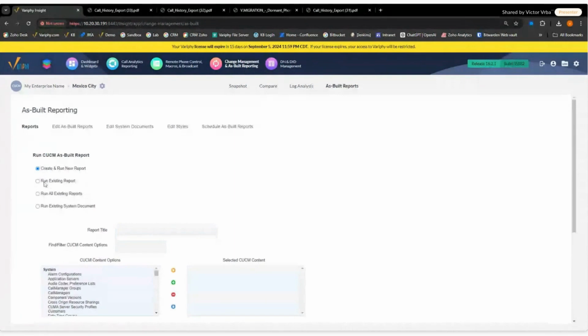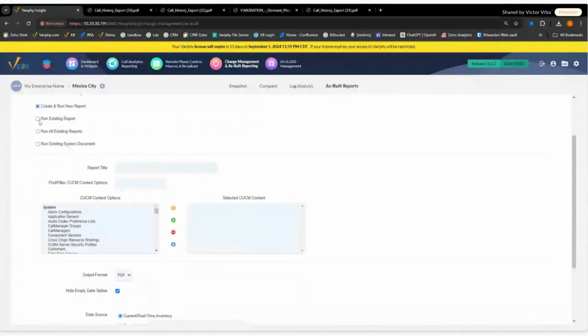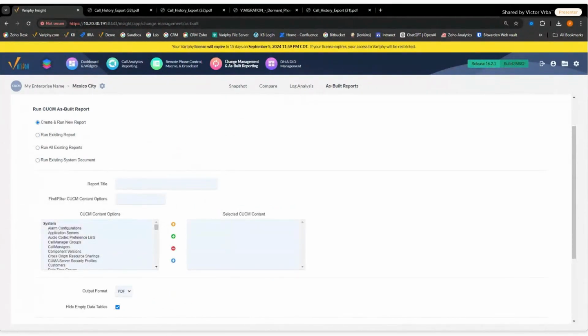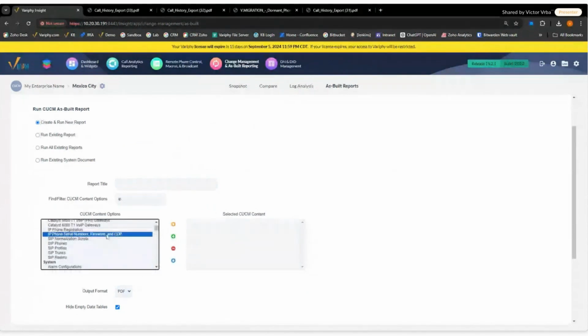So this is an existing report. You can either run it manually. In this case, I've got one queued up over here. It is the IP phone serial report. But if you were going to run something like this manually, you can come in here and say IP phone serial number and firmware CDP.